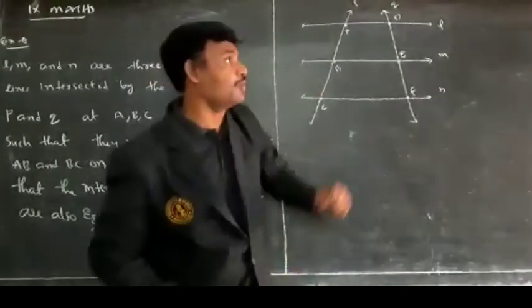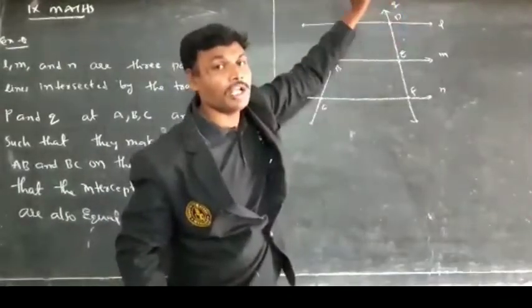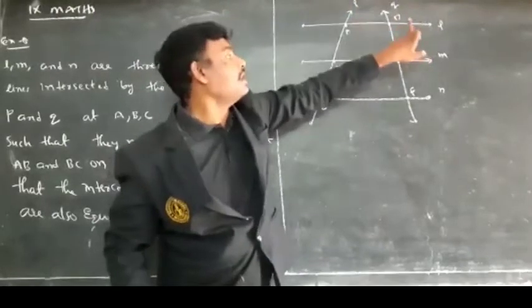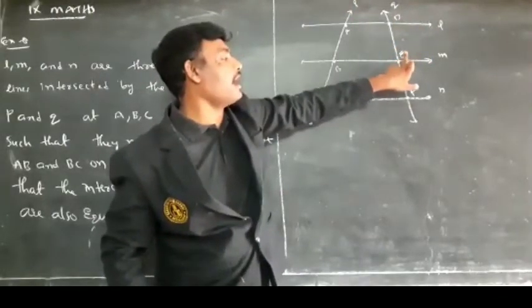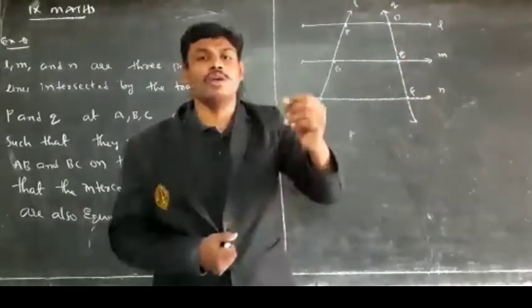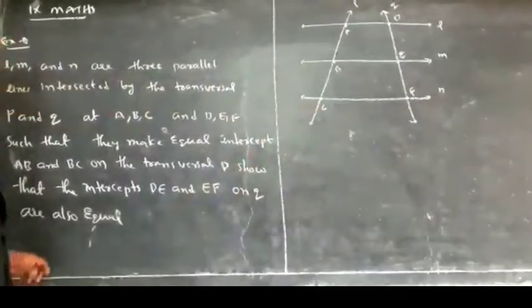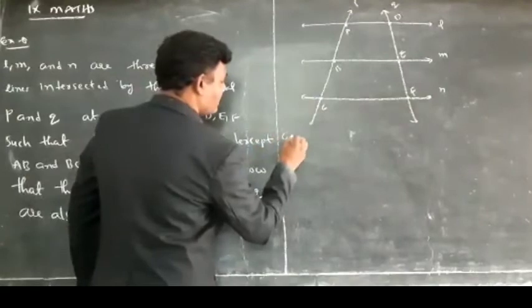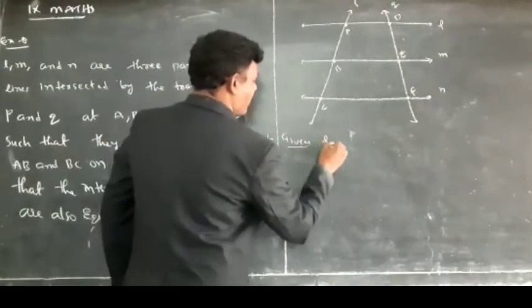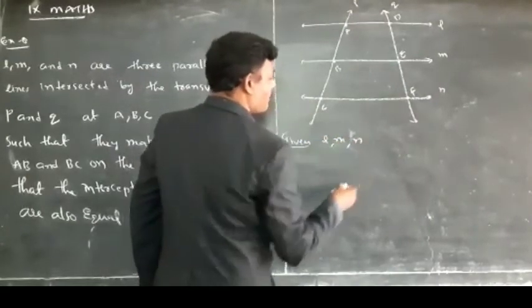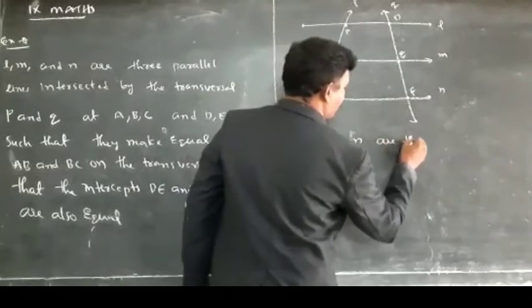You have to prove Q also makes equal intercepts. It means DE and EF are both equal. Okay, here first, what is the given? Given L, M, N are three parallel lines.